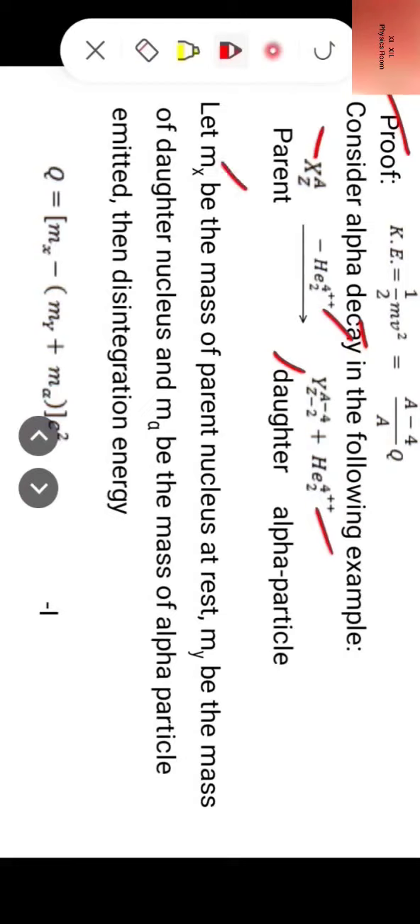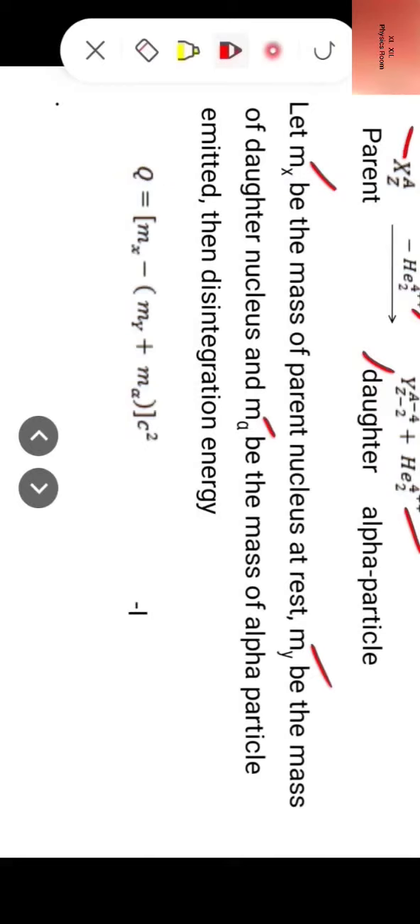Let mX be the mass of parent nucleus at rest, mY be the mass of daughter nucleus, and m alpha be the mass of alpha particle emitted. Then disintegration energy Q is equal to [mX minus (mY plus m alpha)] into c square. I repeat, disintegration energy Q is equal to [mX minus (mY plus m alpha)] into c square. Let us mark it as equation 1.